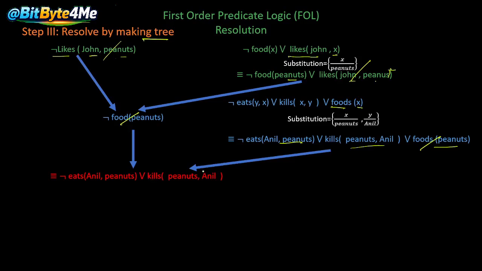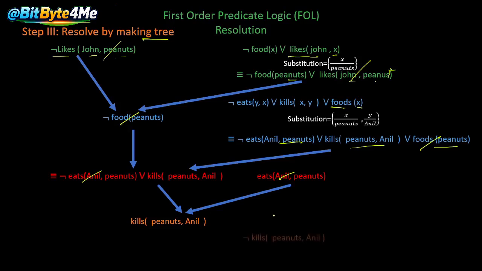Again we have to find an expression opposite to either of these, and we have eats(Anil, peanuts). We resolve these two: eats(Anil, peanuts) is positive and not eats(Anil, peanuts) is negative, so they cancel out, and we are left with kills(peanuts, Anil). Similarly, we have the expression not kills(peanuts, Anil), and these two also cancel out. We are left with nothing, that is nil, which means we have reached a contradiction.